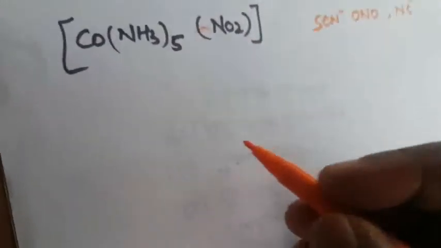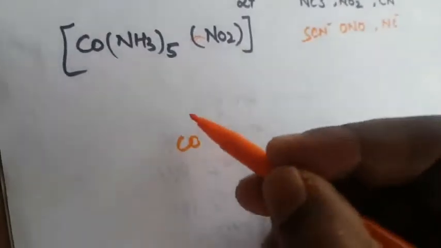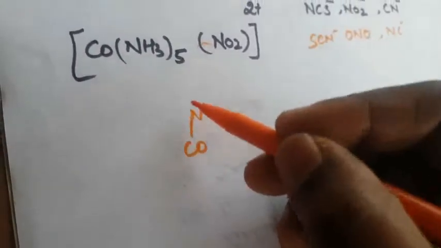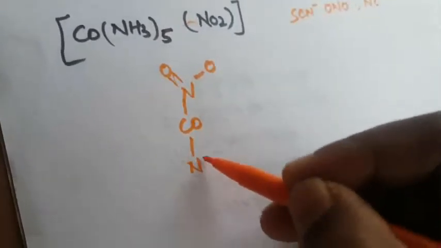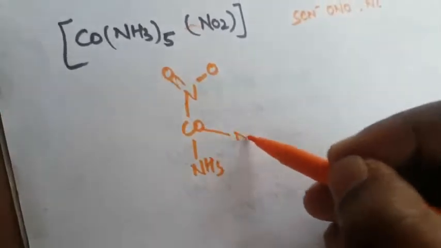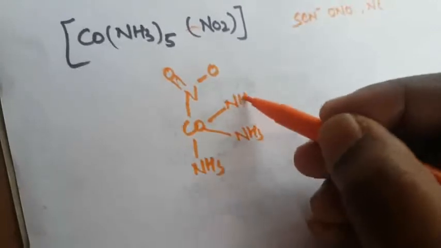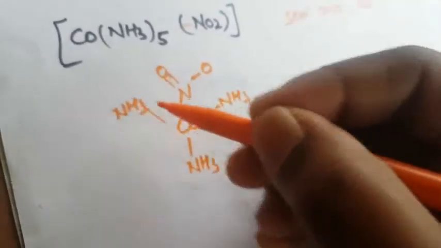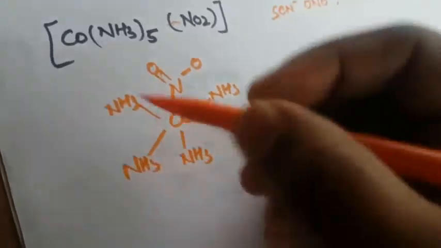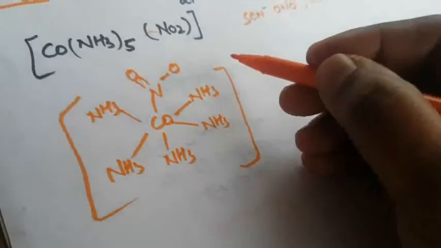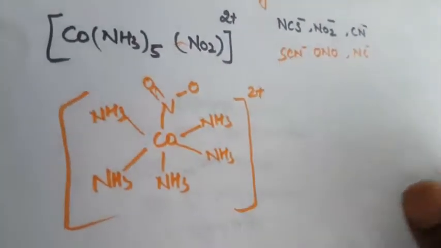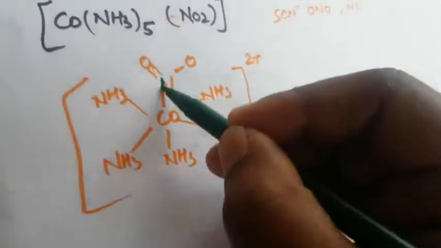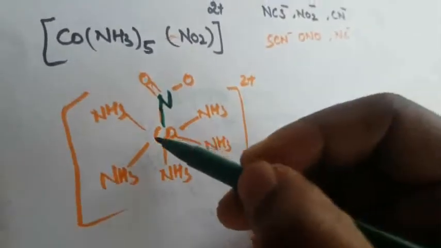For example, [Co(NH3)5NO2]. Here Co is the central metal atom, linked with NO2, along with 5 NH3. This is one method. What is isomerism? We differentiate two structures. Here N is linked with the cobalt, the central metal atom. N is directly linked with the central metal atom.